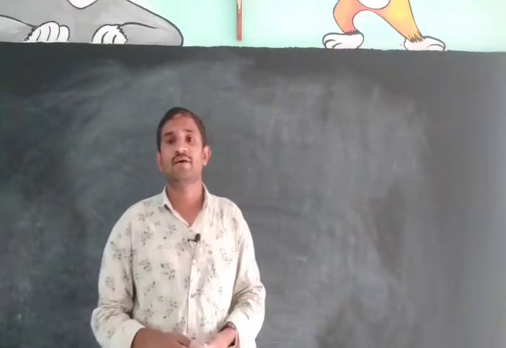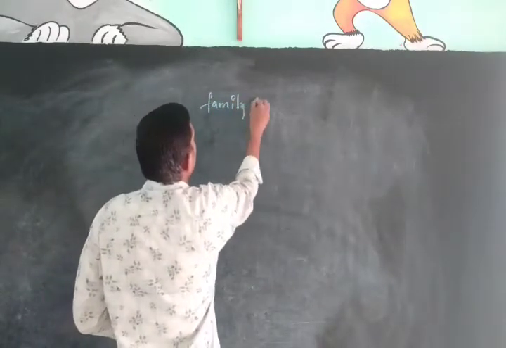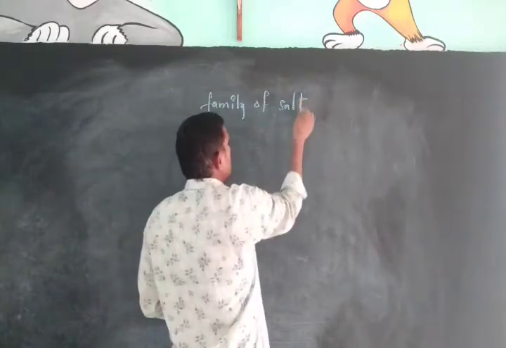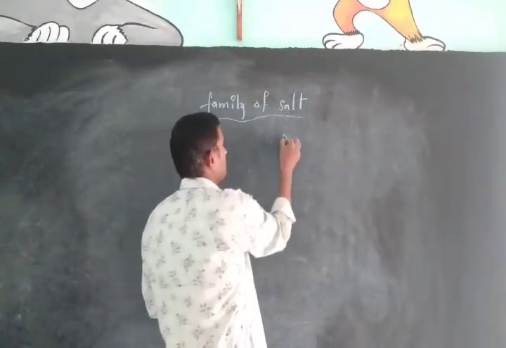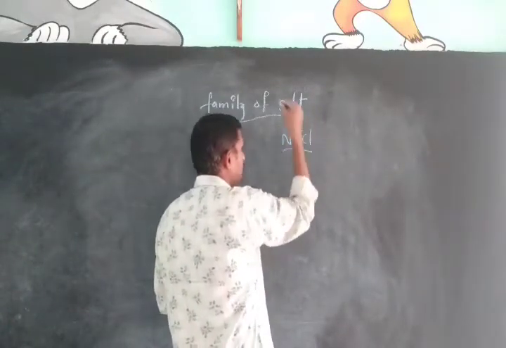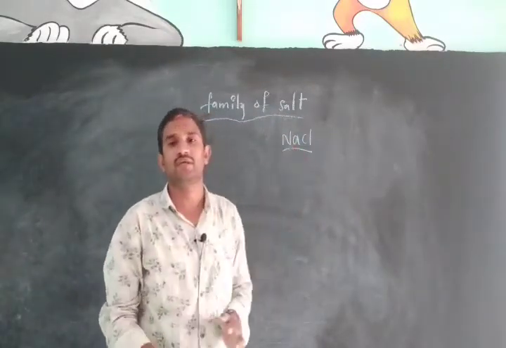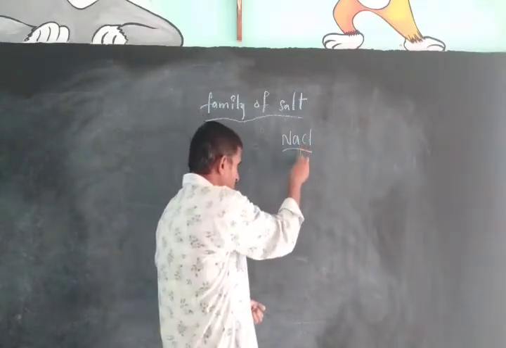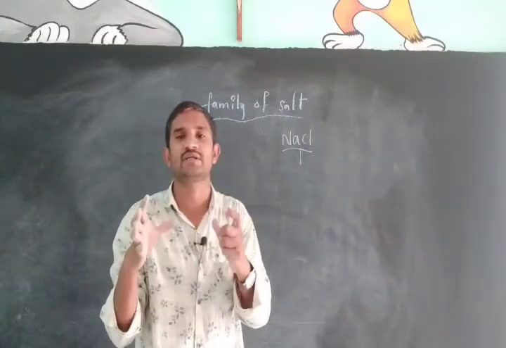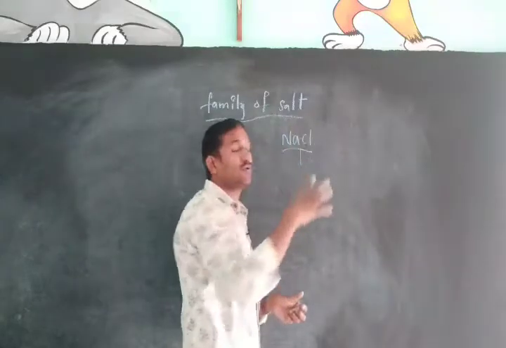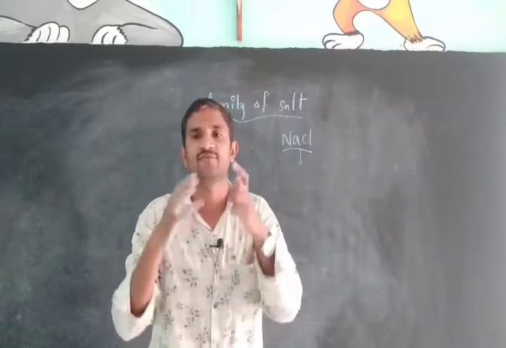Next concept, family of salts. In the ocean, which kind of salt can we get in large amounts? Sodium chloride we can get in large amounts from the ocean. Which one? Sodium chloride. From sodium chloride we can get different kinds of salts. It works as a raw material. Using sodium chloride, we can produce different kinds of salts used in our everyday life.